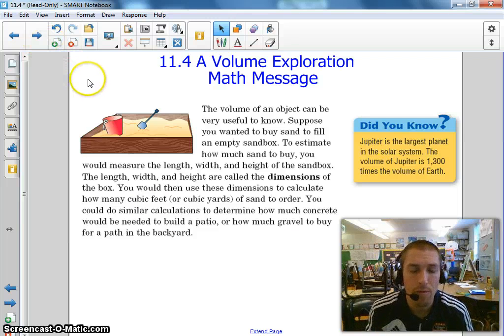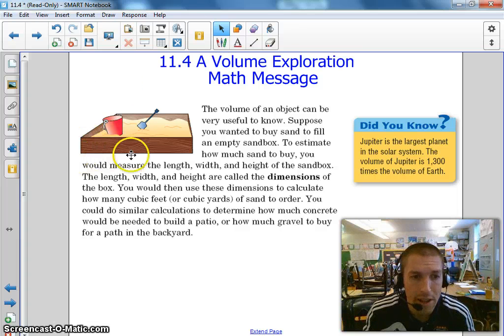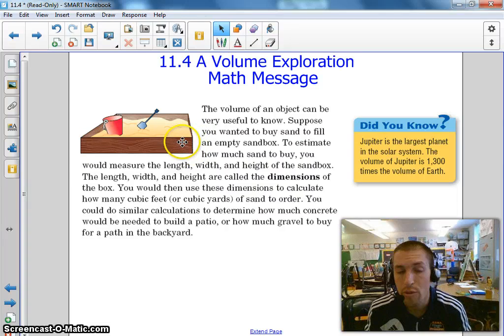Now, volume is really helpful when you're dealing with how much water it would take to fill something, or how much sand you need for a sandbox. So I'm going to read this to you real quick. The volume of an object can be very useful to know. Suppose you wanted to buy sand to fill an empty sandbox. To estimate how much sand to buy, you would measure the length right here, the width right there, and the height. Now that should be familiar to you. We talked about measuring the length times width times height. We measure the three things together, and because it's three things we say it's cubed, which is why we have the cubes before.